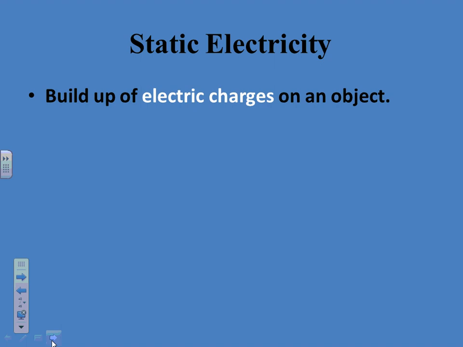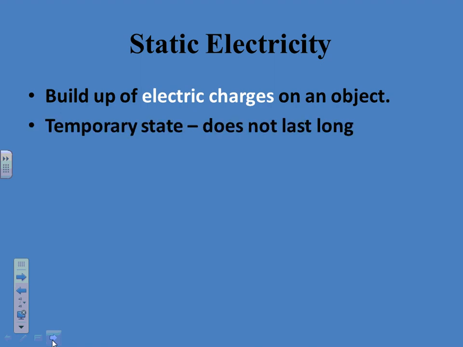Static electricity is the buildup of electric charge. They're not going anywhere. But the beauty of static electricity is you can transfer the electrons to somebody else. So you rub your feet against the carpet and you build up static electricity. You build up all the electricity and you touch somebody, zap, you get them. They become electrically charged. It's temporary though, it doesn't last too long.